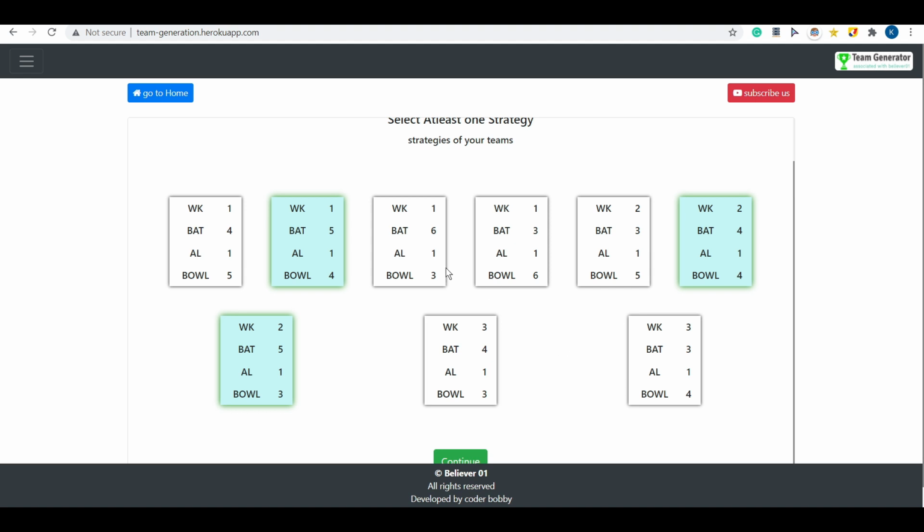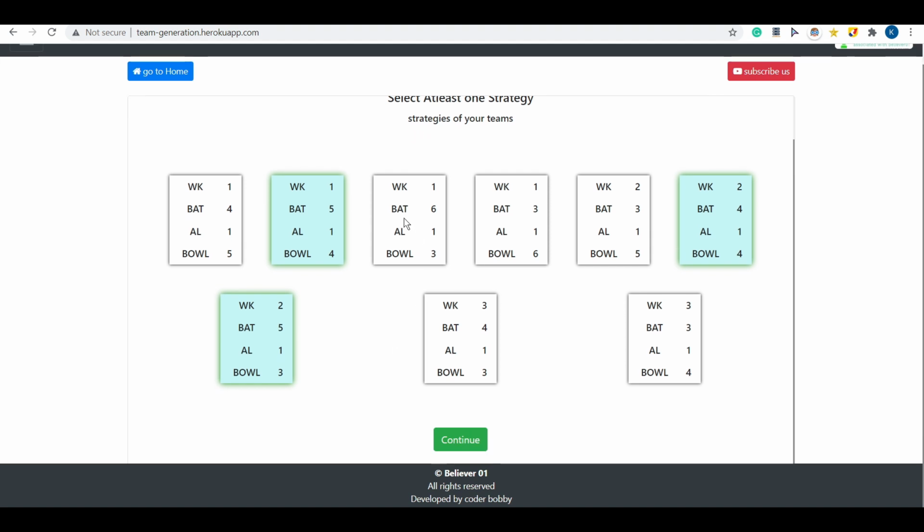If you want to go with 6 batsmen, that is also fine, but 6 batsmen is not a very good strategy. So I am going to go with these 3 strategies here, and this is tip number 7, the most important tip. After that, continue.